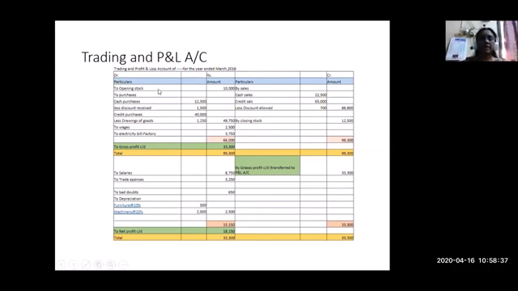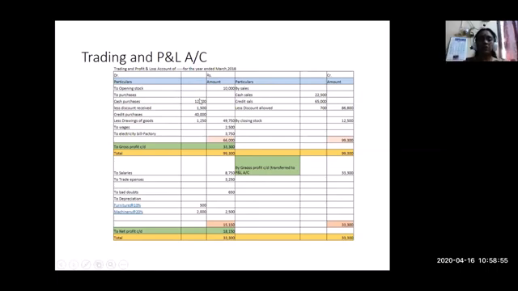Okay, first let us start with the opening stock. Opening stock, the stock we have seen in the beginning, is given as 10,000. That is the opening stock. When we take the purchases, there are two types of purchases: one is cash purchase and the other is credit purchase.